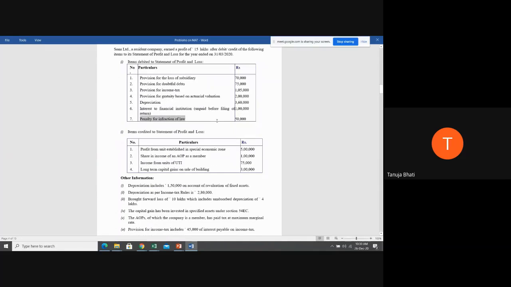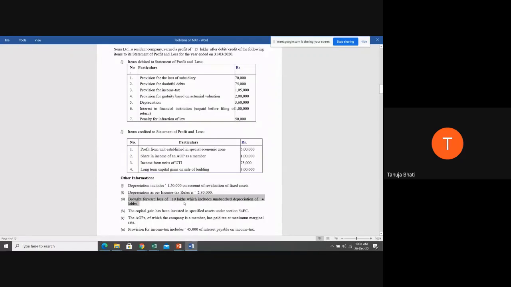Items credited to the P&L account are profits from the unit established in SEZ, share of income of an AOP as a member, income from the units of UTI, long-term capital gain on sale of building. Now, additional information: depreciation includes 1,50,000 on account of revaluation of fixed assets. So when you add this to the net profit, you consider the full 3,60,000. But when you deduct it from the net profit, you have to exclude the depreciation on revaluation of assets. Depreciation as per income tax means this depreciation we have to consider if we are going to calculate total income as per Income Tax Act.